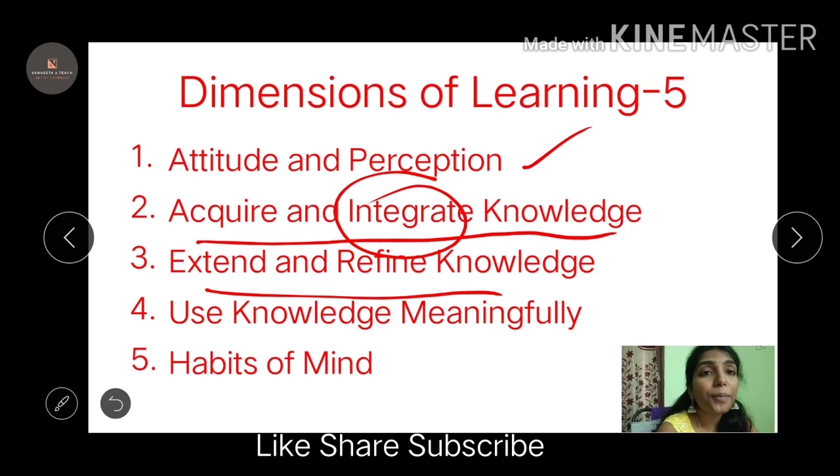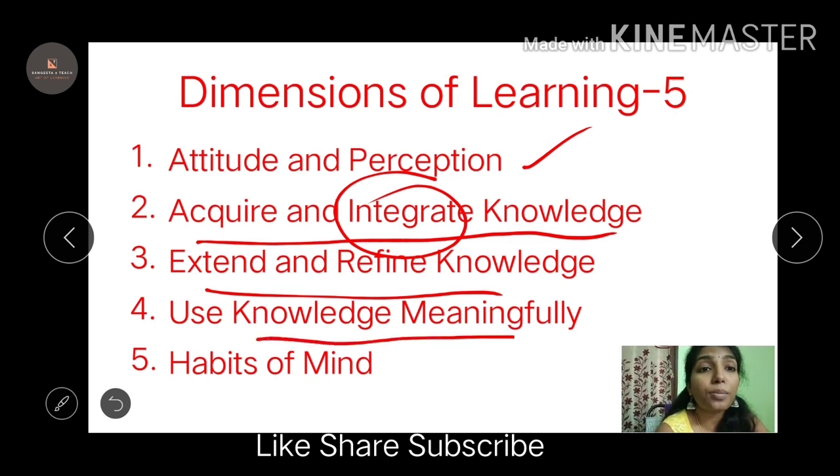You refine it by going in depth, asking some questions, and clearing all the misconceptions that you have. So you make things clear, and you try to understand in that way, and you learn in depth. You don't just memorize things. You understand it in detail, and you refine the knowledge. You clear all the questions that you have in your mind, and that is how you learn.